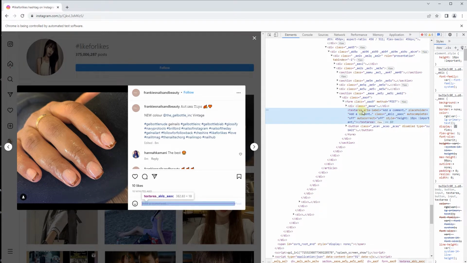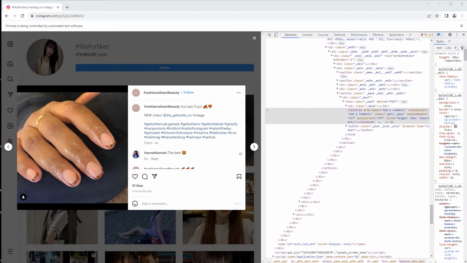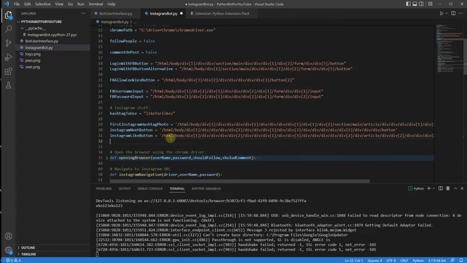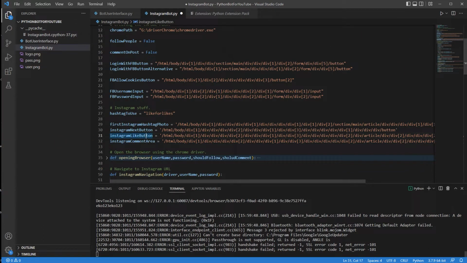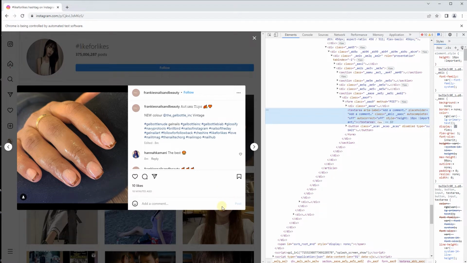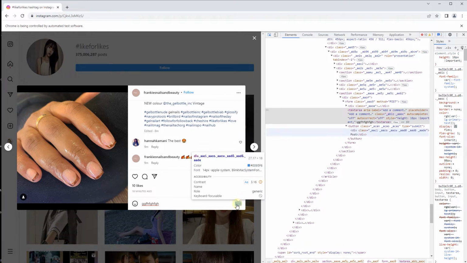Or just send keys to the text area. This is going to be the text area. So this is going to be labeled as, let me just open it. This is going to be Instagram comment area. This is going to be like so. And then, of course, if we have the comment area, it's not going to be a form. We're not going to submit anything. We are going to be required to find this post. So I'm going to take it as well.